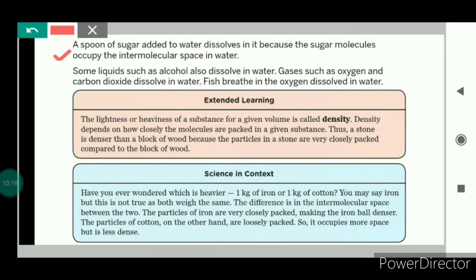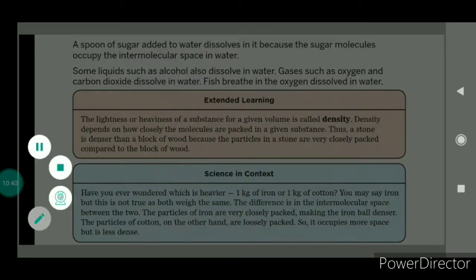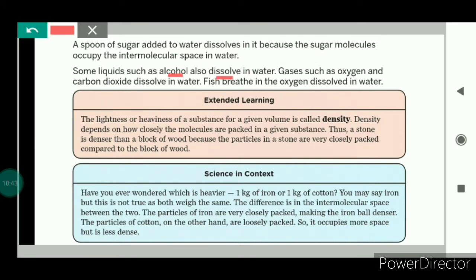If we mix one spoon of sugar into water, we will see that the sugar gets dissolved in water. When it is added to water, the spoon of sugar will dissolve because the sugar molecules will occupy the intermolecular space that is available in the water. Some liquids such as alcohol also dissolve in water, and some gases such as oxygen and carbon dioxide also dissolve in water. Fish breathe the oxygen that is dissolved in the water.